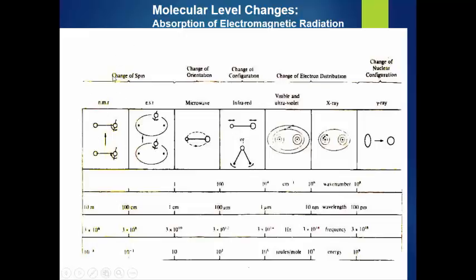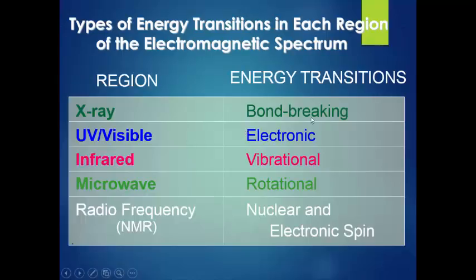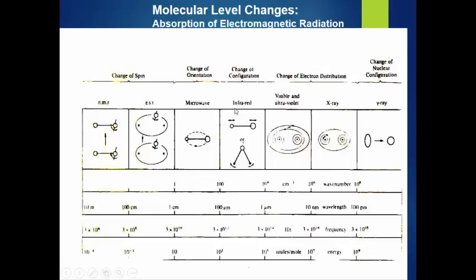This molecular change happens in the case of NMR. In the case of the microwave, there is a change in the orientation of the molecule. It actually happens at the molecular level, as given in this slide.